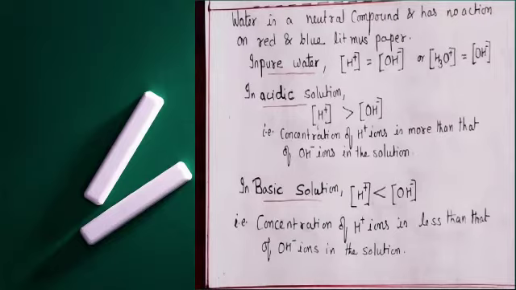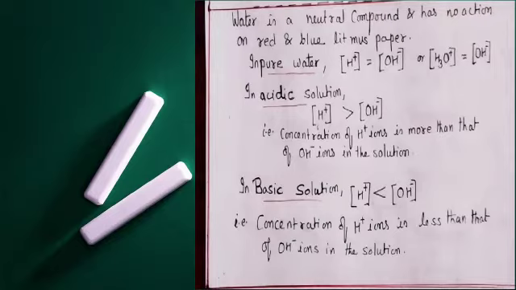In this case, the concentration of hydroxide ions is comparatively more than that of hydrogen ions which are produced by water.